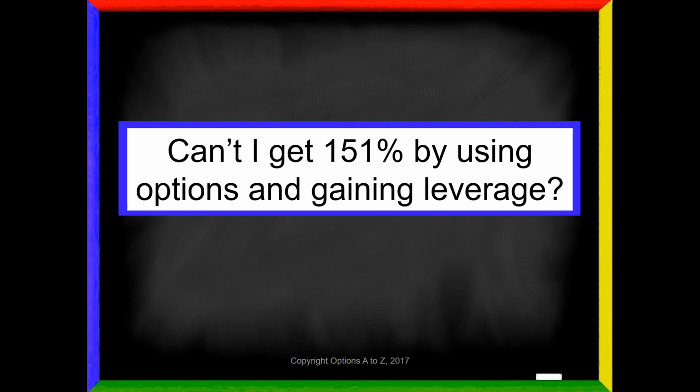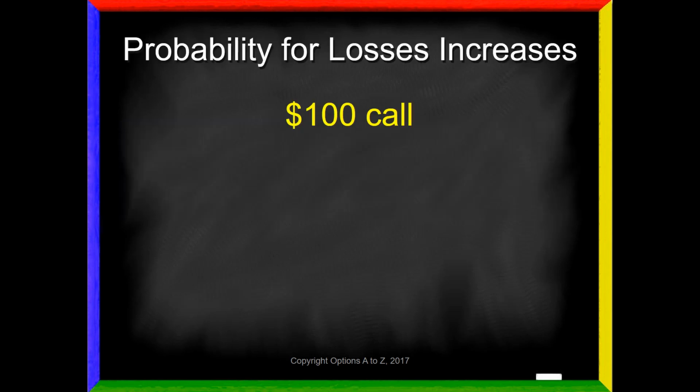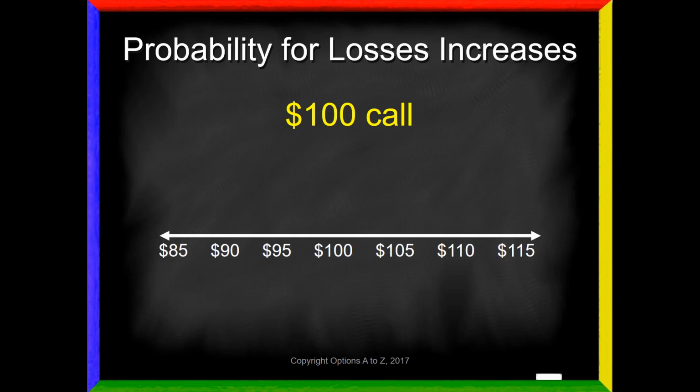Usually what I teach traders are strategies like stock replacement, where we can get good leverage, but we're only using a small percentage of our account to get the returns for the entire account. What this trading firm is doing is saying we have to stay virtually fully invested and get 151% per year. So if we do that, the probability for losses increases dramatically. And here's why. Let's say that you have a $100 call, and here's all of the potential stock prices down here.